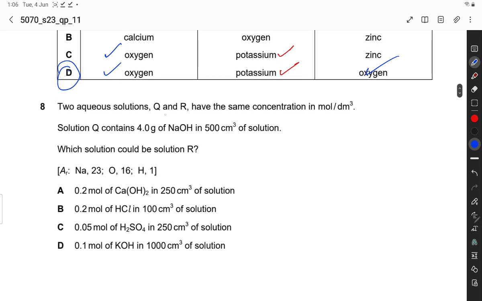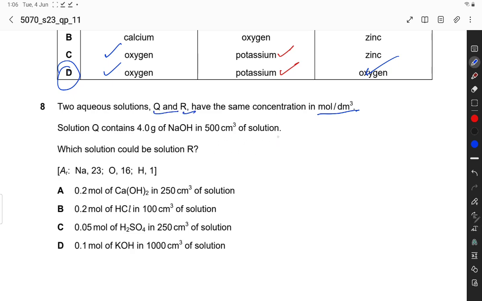Two aqueous solutions Q and R have the same concentration in mole per dm cube. Solution Q contains 4 gram of sodium hydroxide in 500 centimeter cube of solution. Which solution could be solution R? Q and R have the same concentration, so let's calculate the mole and then the concentration.